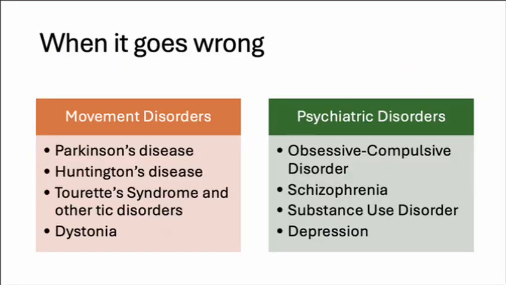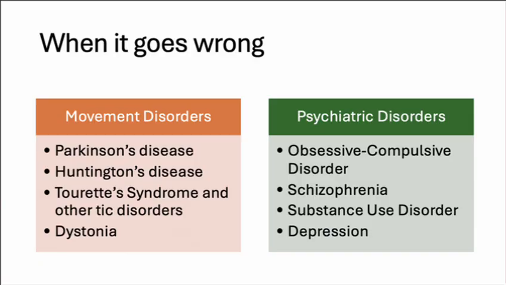Another reason why I chose the basal ganglia is because of all of the different parts of the brain it involves when it goes wrong and all the different things that it can cause. So the main negative effect of what happens when the basal ganglia is dysfunctional is movement disorders.